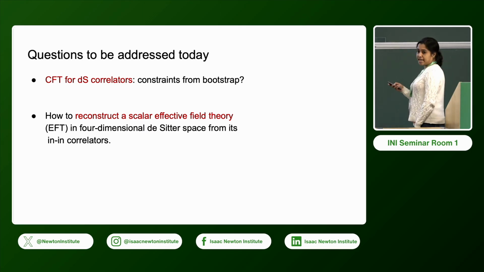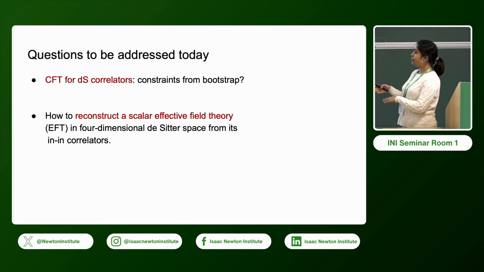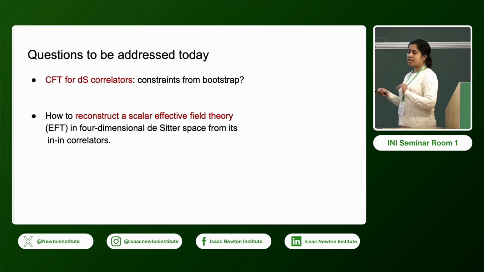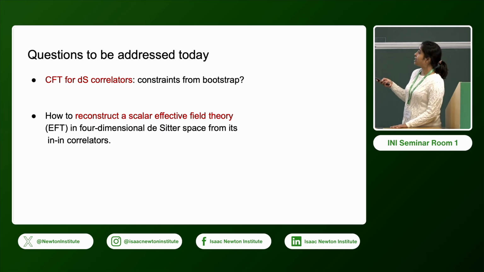And if the answer is yes, if we can construct some correlation functions that can be related to de Sitter correlators, then the next question is, can we reconstruct a bulk scalar effective field theory in de Sitter space from its in-in correlators? In-in correlators are specific correlators in de Sitter that we study. I will mention what we mean by this in detail. Basically, we will try to see if there is a correspondence between these, and for today's talk we will be focusing on 4-dimensional de Sitter space and a 3-dimensional conformal field theory.